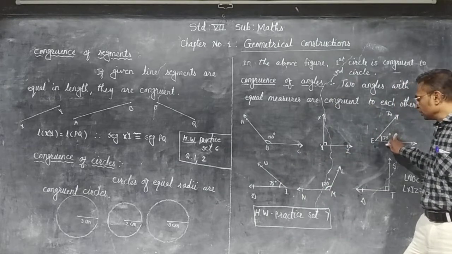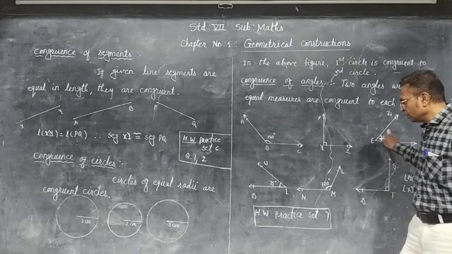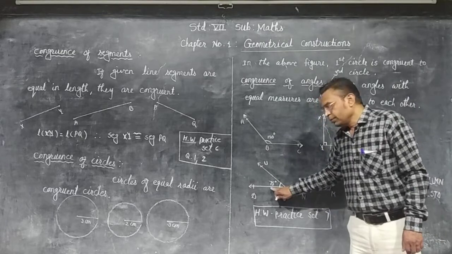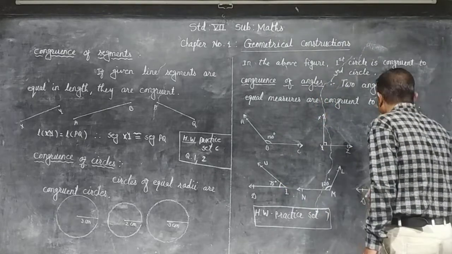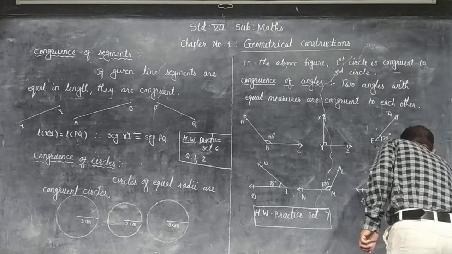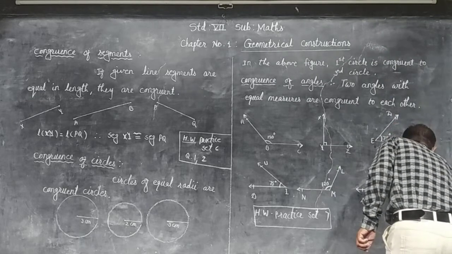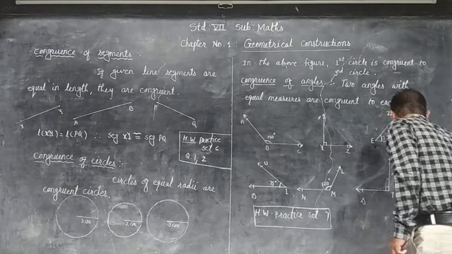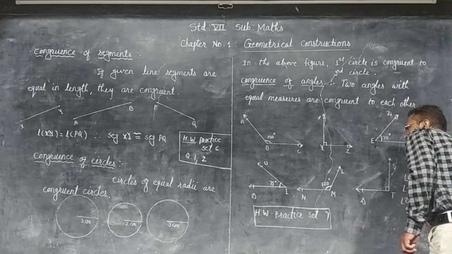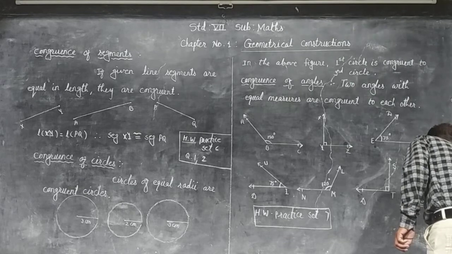This angle measures 75 degrees. Angle UID measures 75 degrees, and therefore angle DEF is congruent to angle UID.